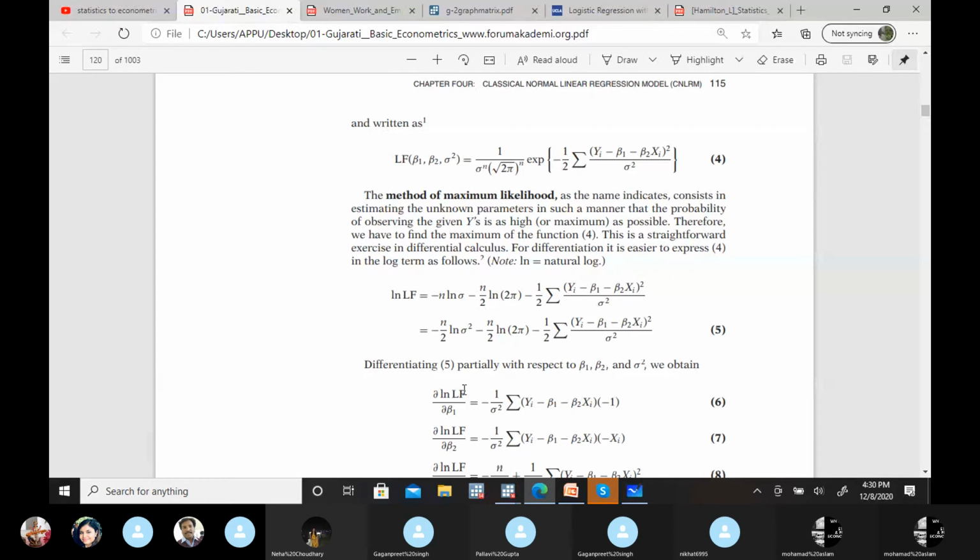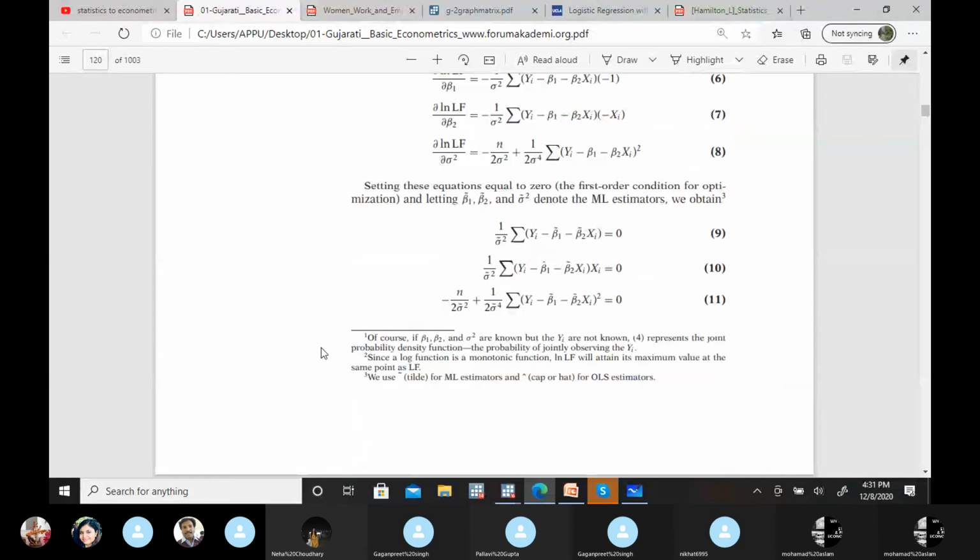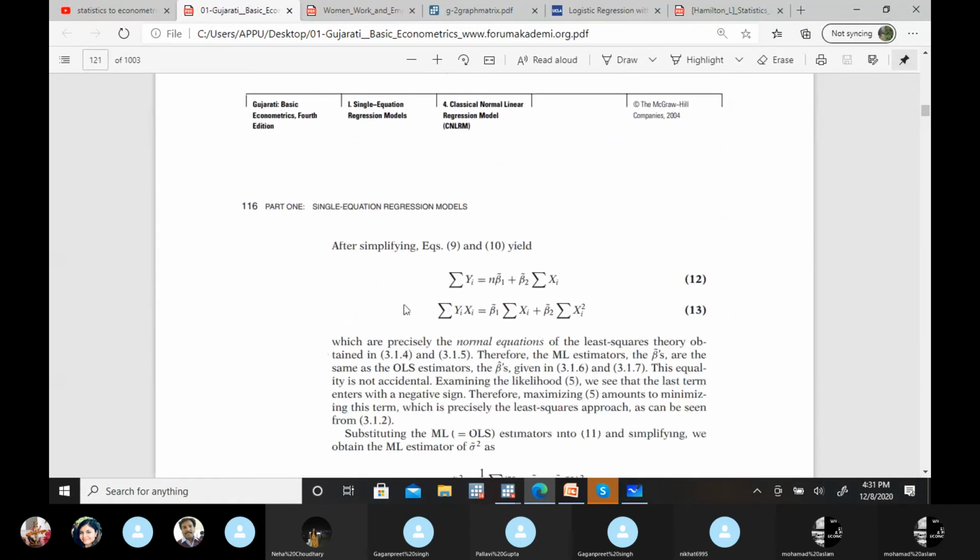And same as in OLS, we set the first order derivative equal to 0 to estimate. And if you solve these equations, you will get the same normal equations which we got in the OLS case. And we did this derivation, right?